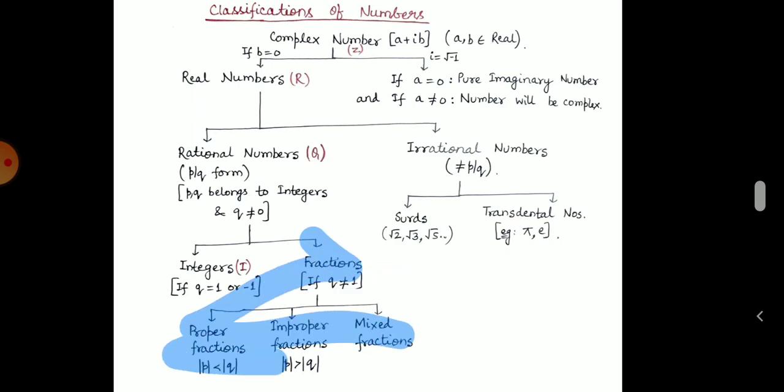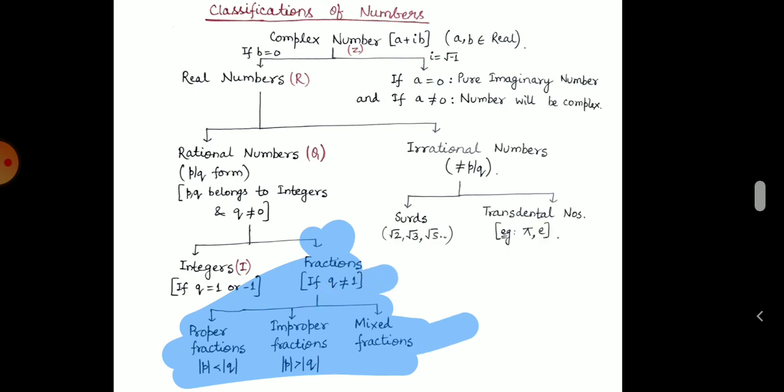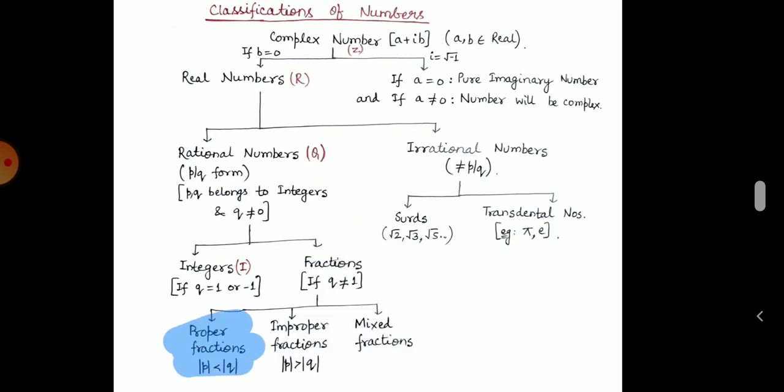Fractions are further classified into three parts: proper fractions, improper fractions and mixed fractions. A proper fraction is one where the numerator is less than the denominator, that is, modulus of p is less than modulus of q.